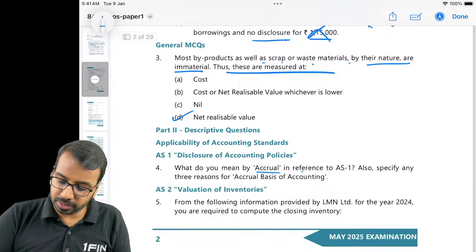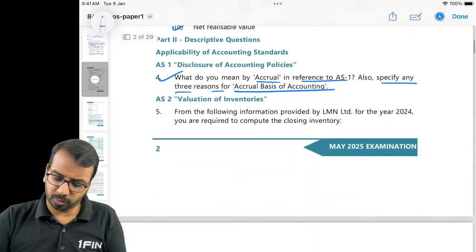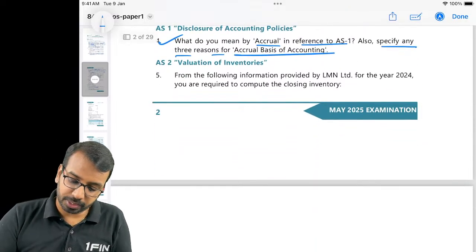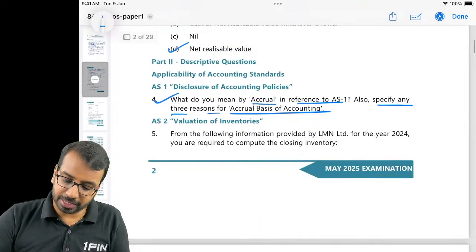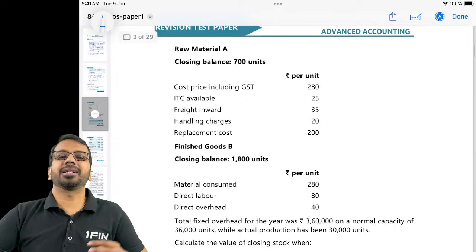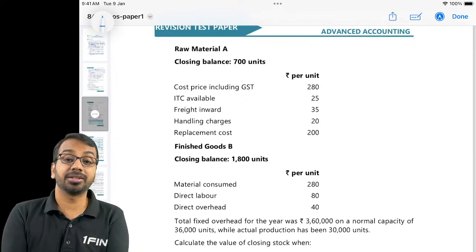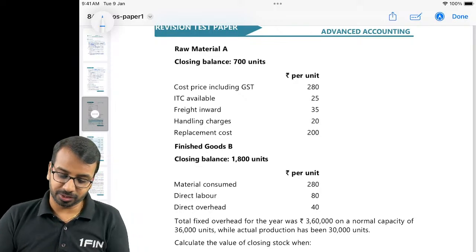What do you mean by accrual in reference to AS 1? Also specify any 3 reasons for accrual basis accounting. This is a straightforward theory question that you can directly have a look at. Now, this one is important. Compute the value of closing inventory from the following information. And I have been telling again and again, this is one type of question which has a very high chance to come up in the examination.